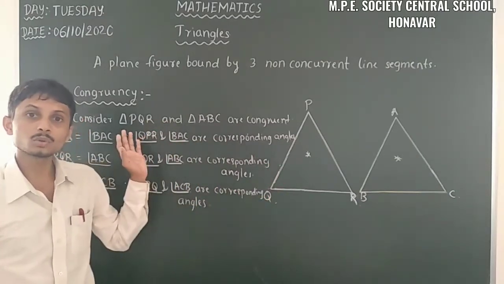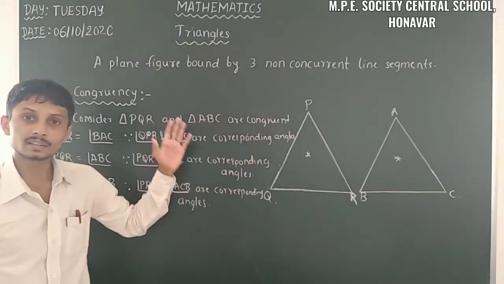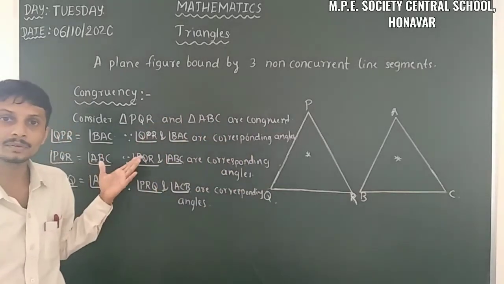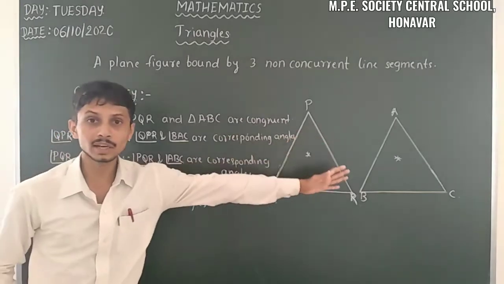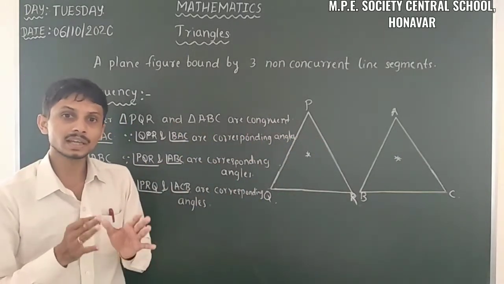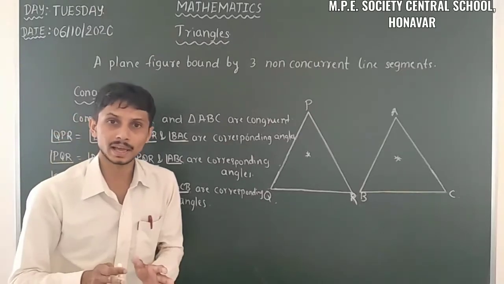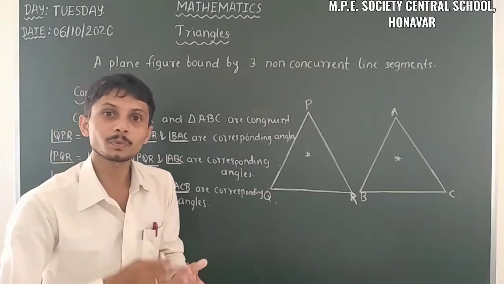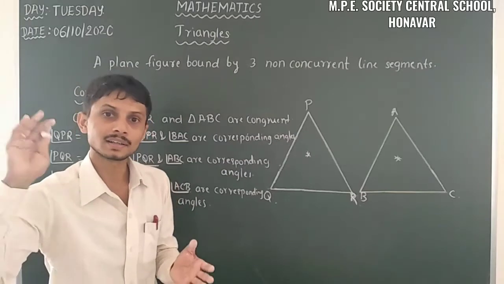So those two are corresponding angles, and corresponding angles are equal when those two triangles are congruent. So those pairs of corresponding angles, we call them corresponding parts of congruent triangles.